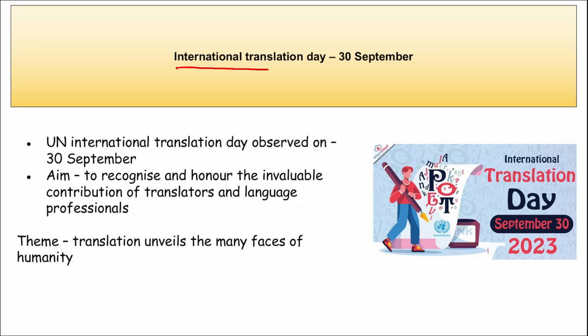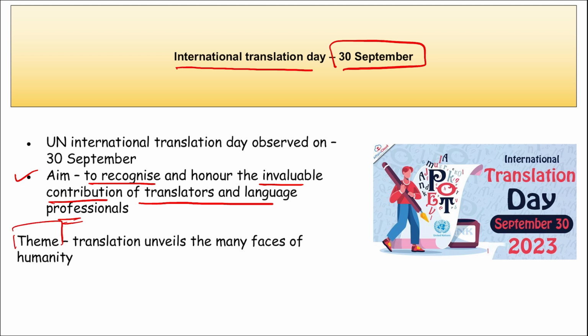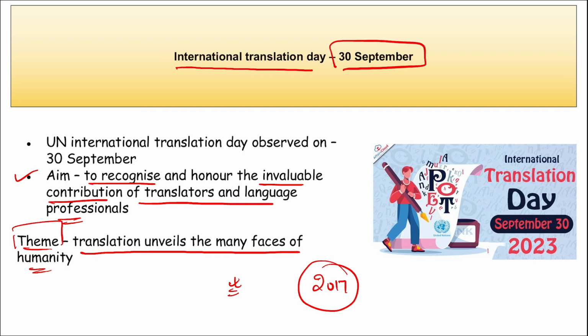Next is your International Translation Day. This day is observed on 30th of September, and it is to recognize and honor the invaluable contribution of translators and language professionals. Then there is a theme that you need to remember: translation unveils the many faces of humanity. I repeat, translation unveils the many faces of humanity. Then the first ever International Translation Day was observed in 2017 on 30th of September.